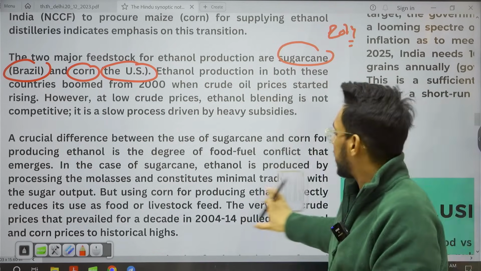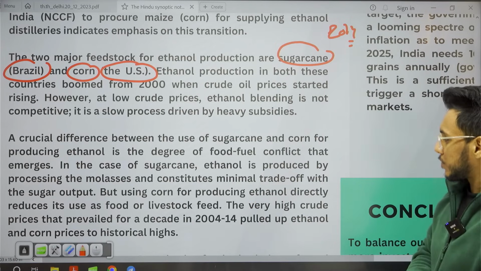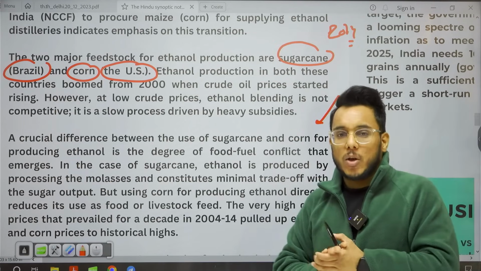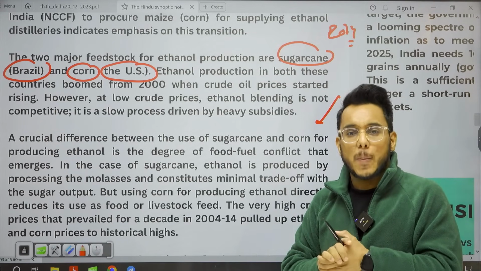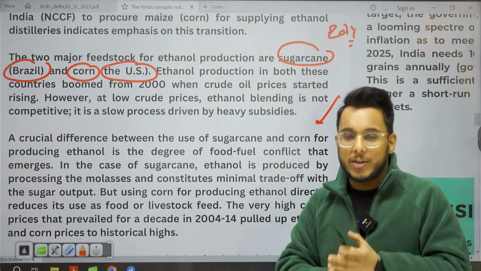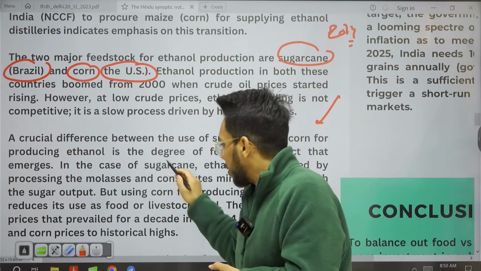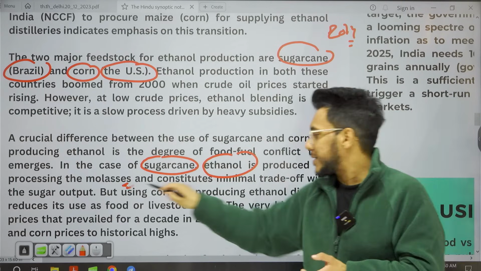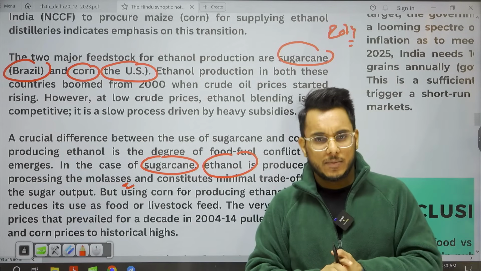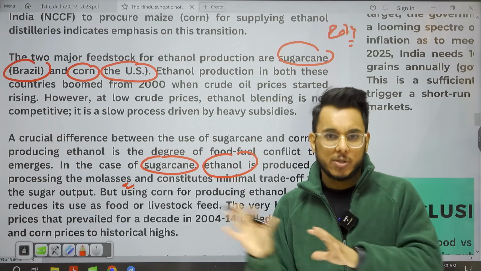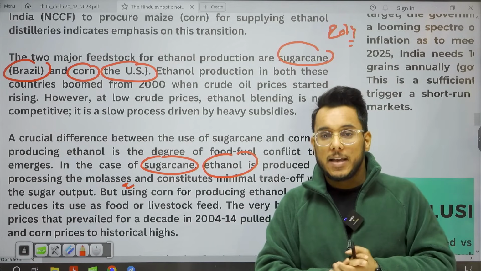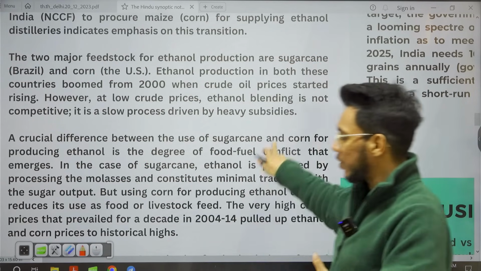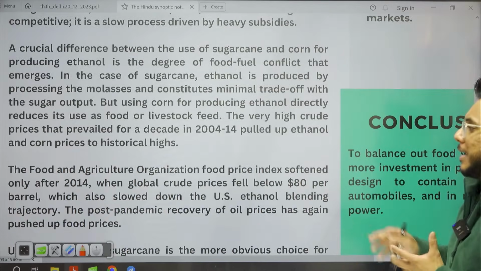Now, understand this: making ethanol is a slow process, and it can also lead to some food security challenges. For example, in the case of sugarcane, we make ethanol using molasses, which is a kind of waste product. So it is not a big challenge if you are using sugarcane. But when we talk about the USA, they make ethanol from corn. So certain food crops, such as corn, are being used.